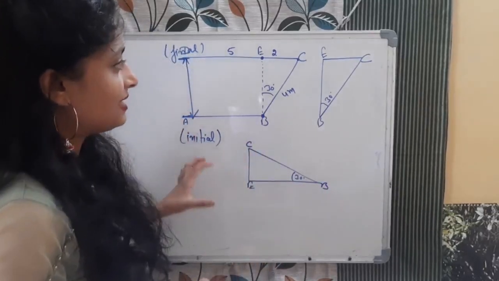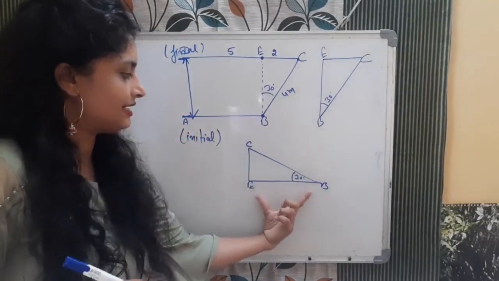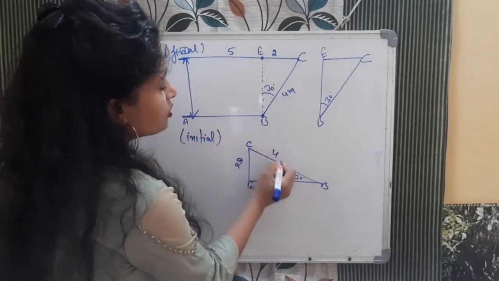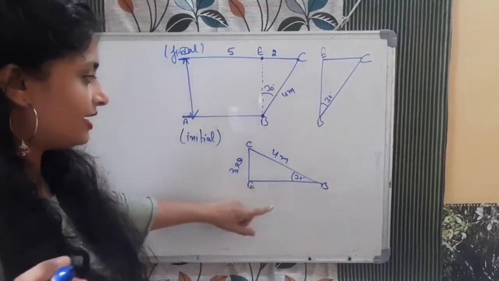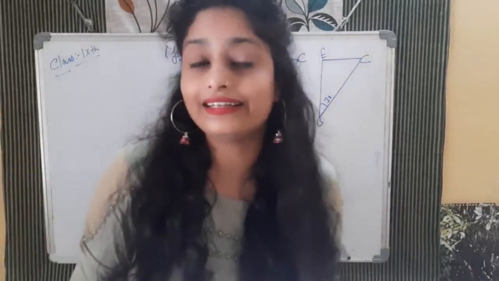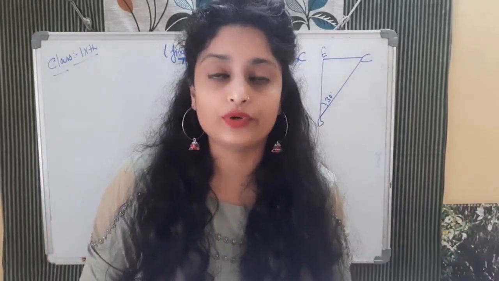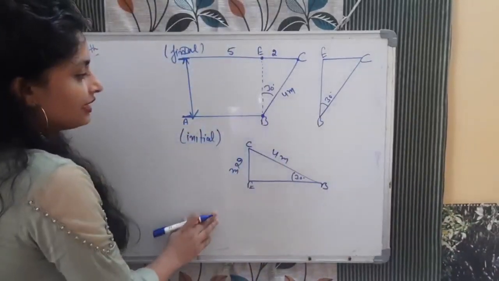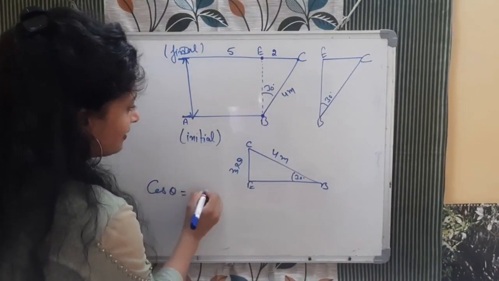So what I need to calculate is EB. I need to find this distance. This is 30 degree, given. CE I know is 2, and this is 4 meter. This is 2 meter. So we all know sin theta is perpendicular by hypotenuse, and cos theta is what? Base by hypotenuse.